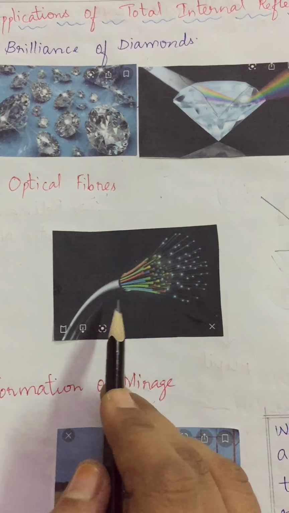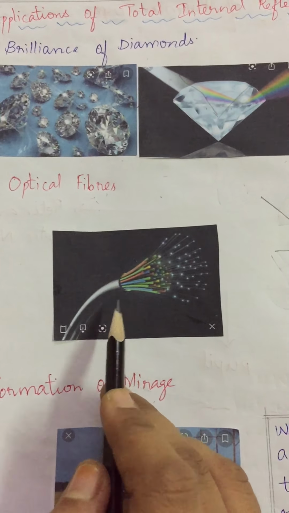Are you observing here, children? Because of the small radius of the fiber, light going into it makes a nearly glancing incidence on the wall. The angle of incidence is greater than the critical angle and hence total internal reflection takes place. So the light is transmitted along the fiber. Are you getting my point? Light will travel along these fibers.